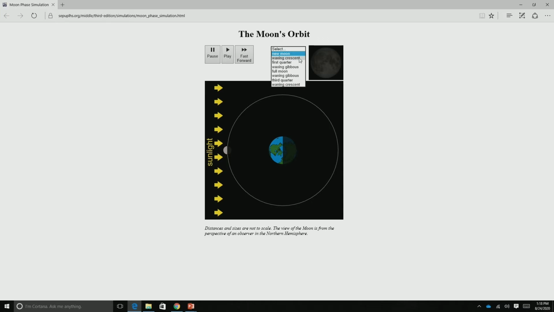Then we have that waxing crescent, and remember, waxing means that we're able to see the moon, so we can see that little sliver, that little waxing. This is where the moon is in relationship to the Earth and the sun. After the waxing crescent, we have that first quarter. It looks like it's not really a half moon. Remember, it's a quarter moon because the moon is a solid sphere. So first quarter, a quarter of the moon is being lit by the sun.